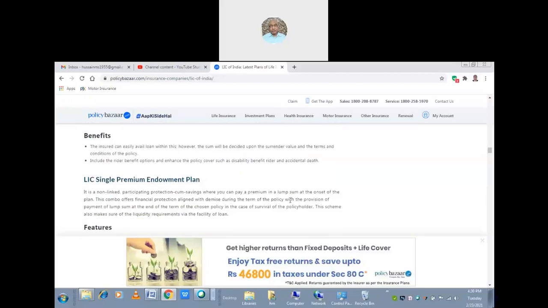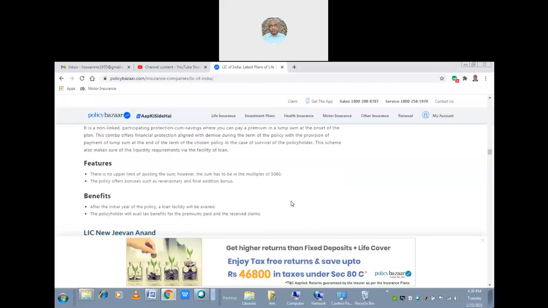So, the LIC single premium endowment plan. This is the one mode, and the benefit is that after the initial year of the policy, a loan facility will be available. So only after the first initial year of the policy is the loan facility available under this one, and the policyholder also gets tax benefits for the premium paid and on the claims received.